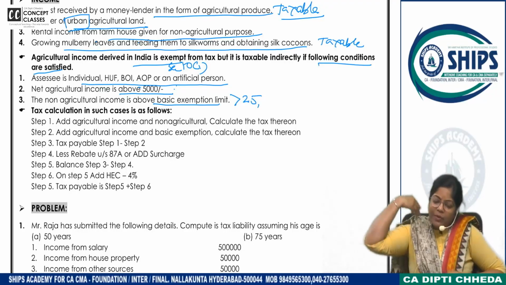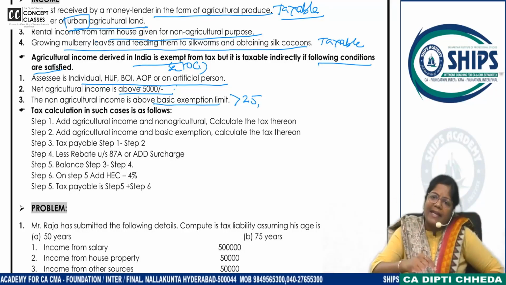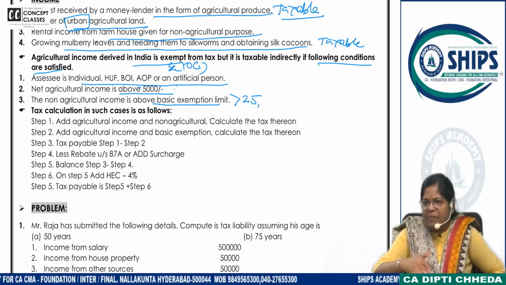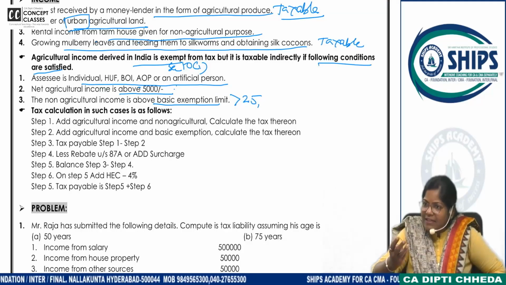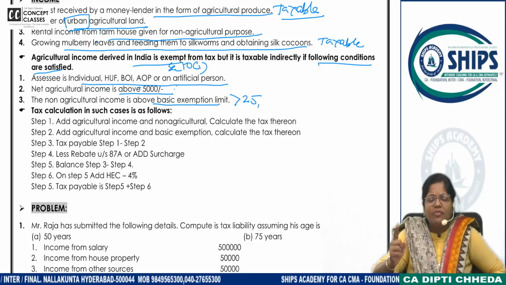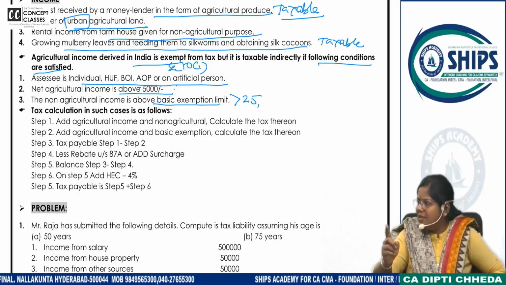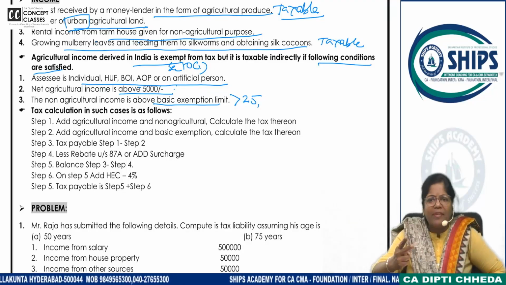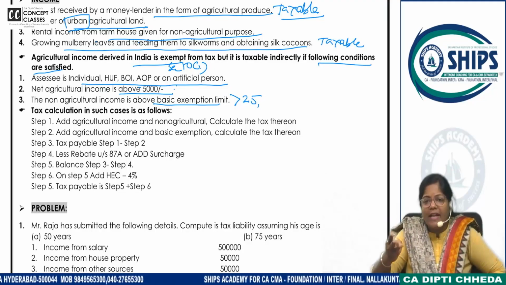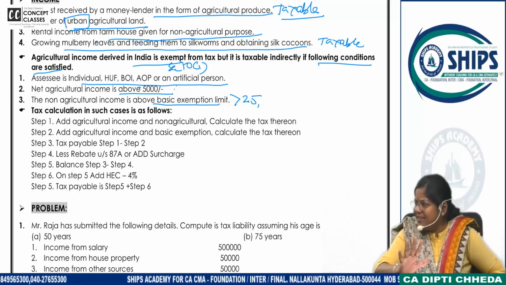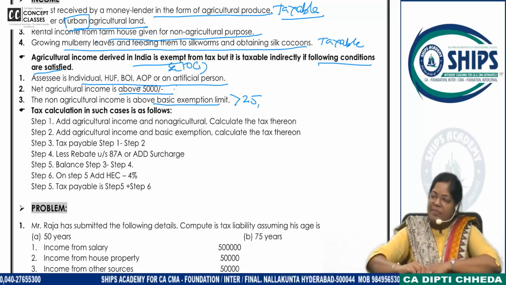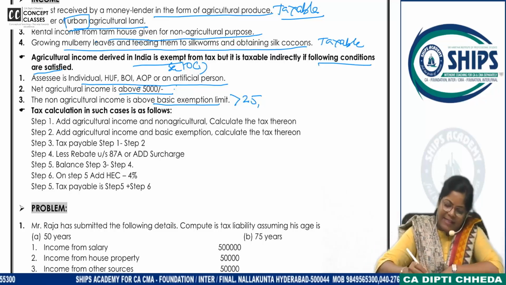No one will tell you to calculate the tax in an indirect step method. This is called the step method taught by Dipti ma'am. You will have to check the 3 conditions. Is he an individual, HUF, AOP, BOI, AJP? Yes. Is agricultural income above 5,000? Yes. Is non-agricultural income above basic exemption? Yes. Apply which method? Step method. Are all the conditions clear? Okay, all 3 yes. Write it down.